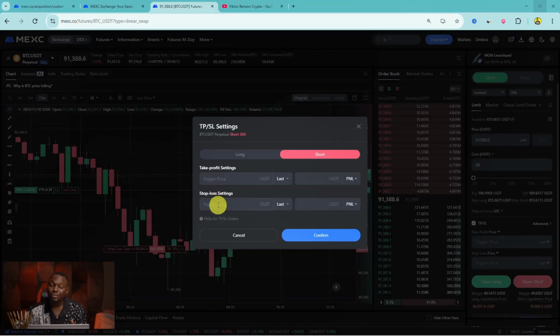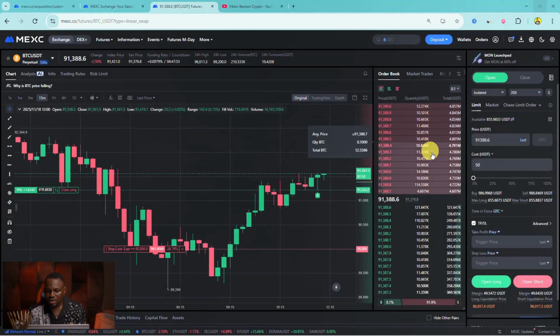And your stop loss should be higher in the short position. Your stop loss should be higher than your current market price or the limit price you fix. And for stop loss, for long position, your stop loss should be lower than your market order or the limit price that you fix for that particular asset. So that is one thing I also want to share with you right there.